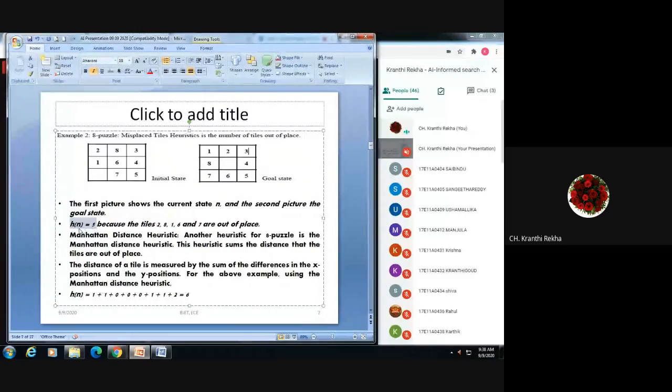Okay, so that means 5 tiles differ in their position, they are out of place. This is one type of heuristic that we have chosen. According to that, we have to reach our goal state.